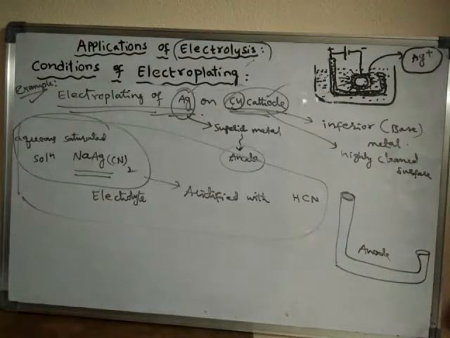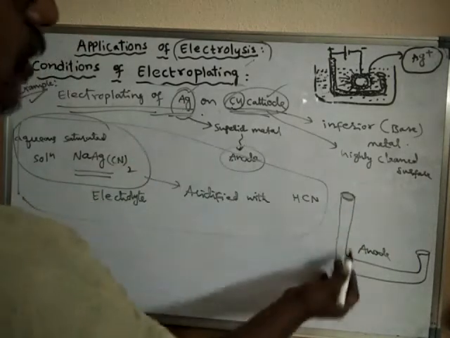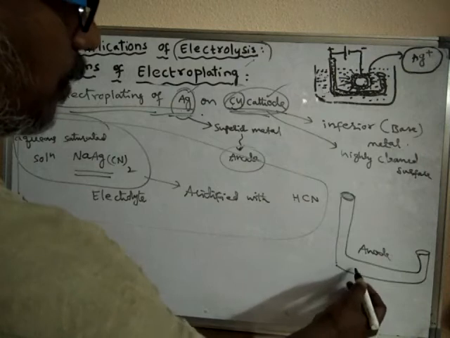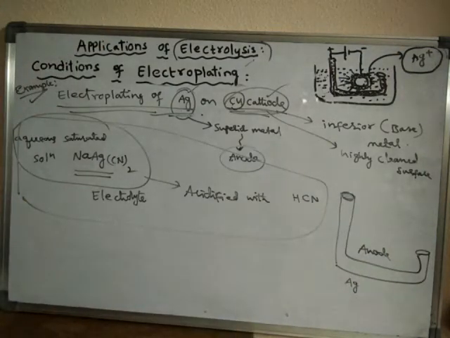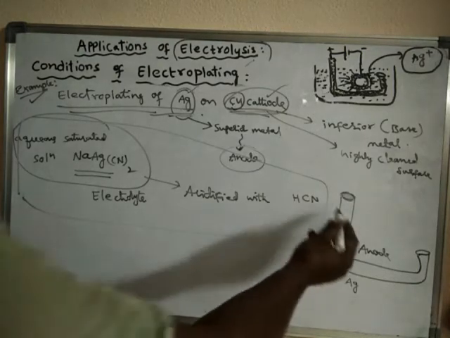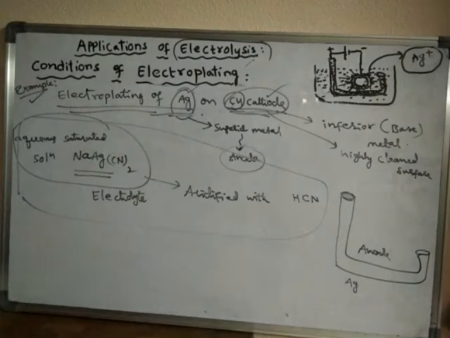So which metal is it now? We are going to deposit silver, hence this anode should be made up of silver, and it should be hollow. And this anode should surround the cathode.